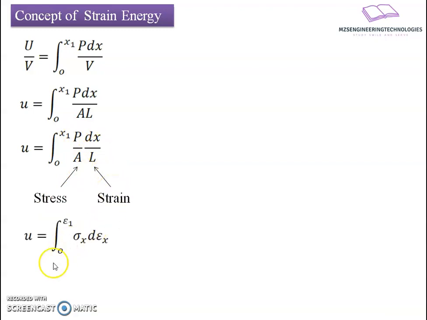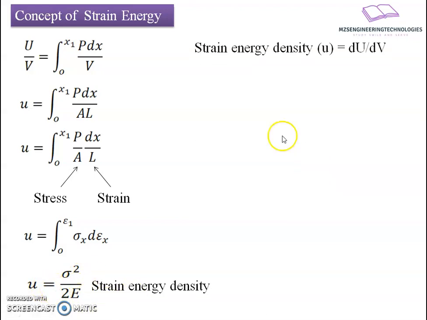So I can replace this equation: the strain energy density is given as the integration from 0 to epsilon 1, where epsilon 1 is the strain at displacement x1, of sigma x into d epsilon x. This is nothing but incremental strain, and here the subscript x defines the direction in which I am going to consider the action of the force. After solving this equation by applying Hooke's law and the basic integration relation, we get the strain energy density equal to sigma square divided by 2E.